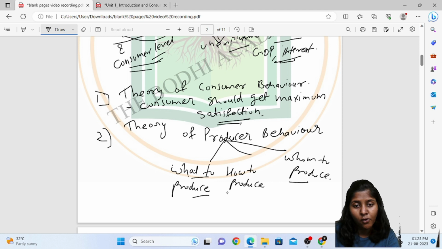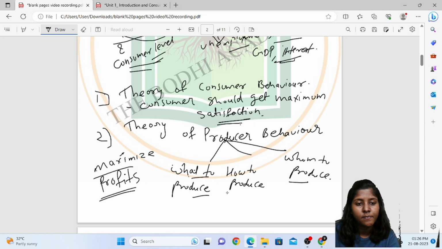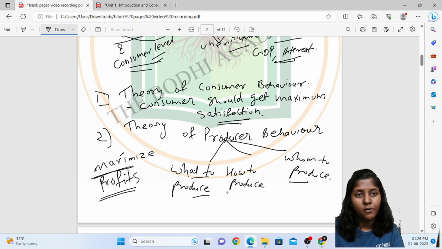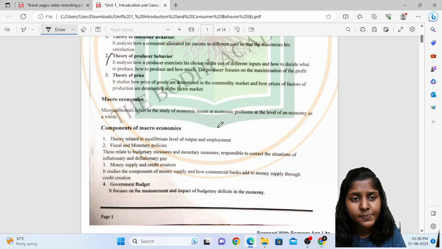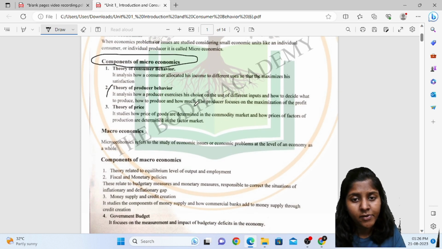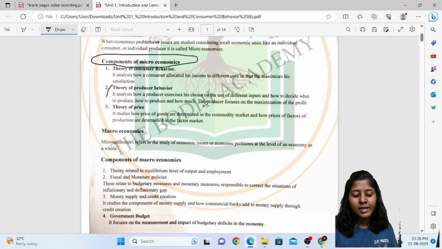The main motive of the producer is just to maximize profit. Okay, so theory of producer behavior is only that the producer exercises his choice on the use of different inputs. And he decides what to produce, how to produce, for whom to produce, and in how much quantity.